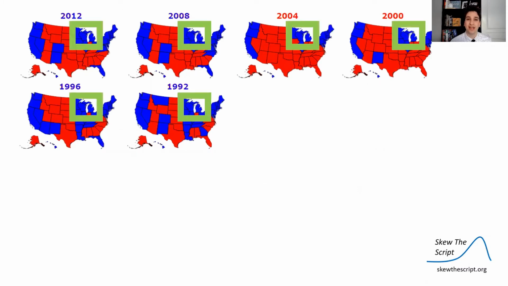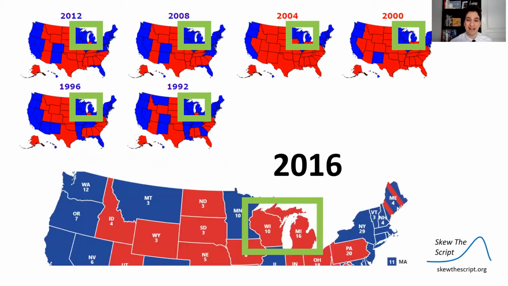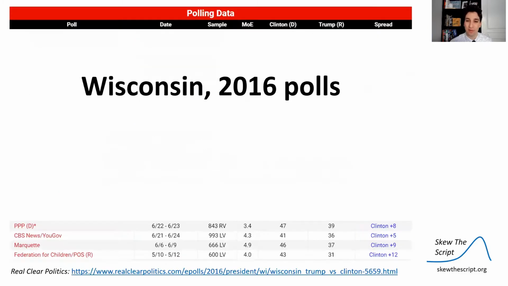In particular, one of the biggest surprises was Wisconsin and Michigan. Wisconsin and Michigan have been blue, voting for the Democrat ever since 1992. Every single general election since then, they've voted for the Democratic candidate. But in 2016, they went for Trump, the Republican candidate. And this was not only shocking because of history, but also because of the polls leading up to that election.